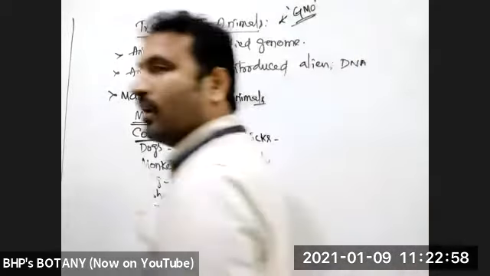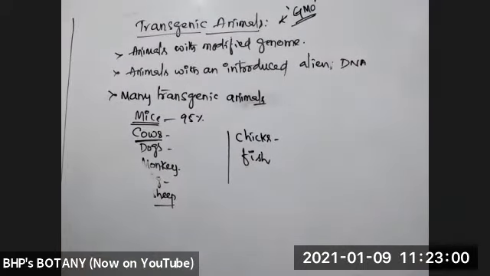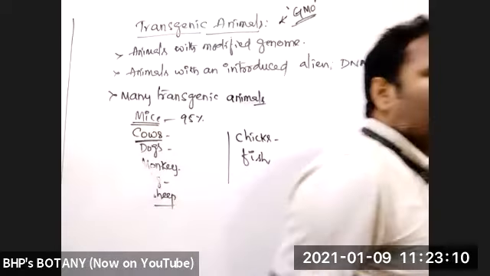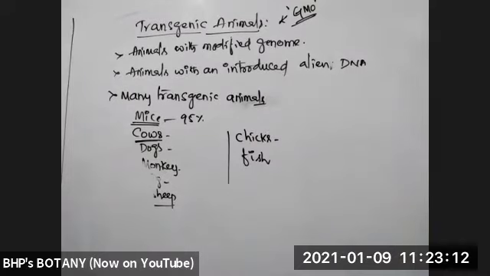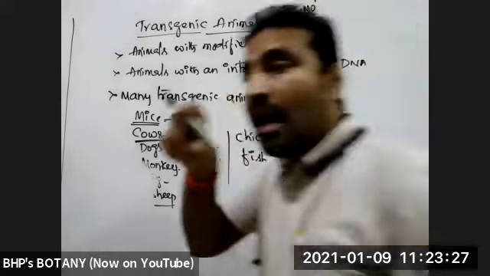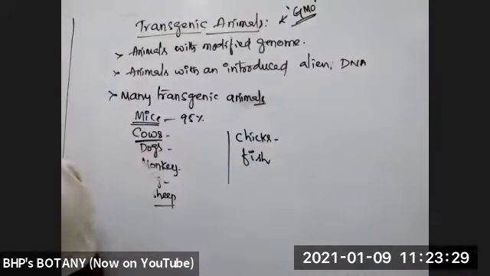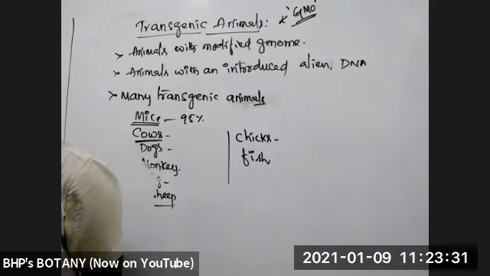Why? Because mice genome, 99% of mice DNA are counterparts of the human genome. So when we compare the size of the mice genome and the human genome, the mice genome is very small, very much smaller in size than the human genome. But all the genes of mice are parts of human DNA.